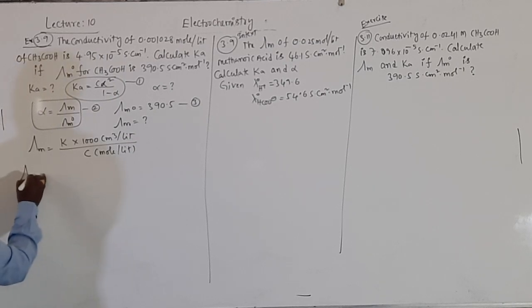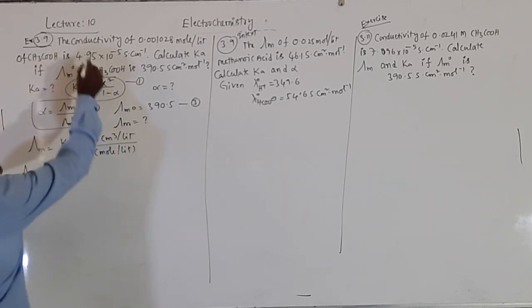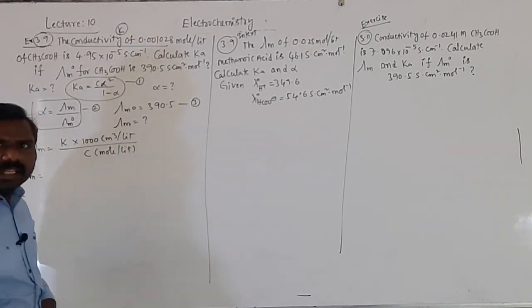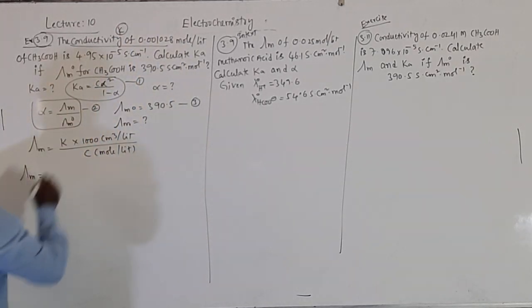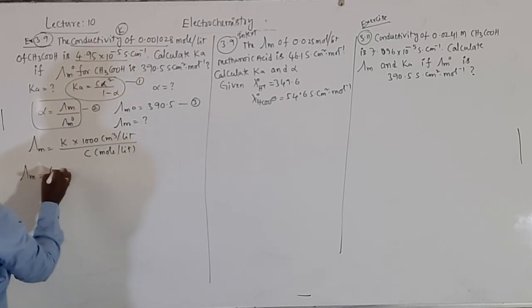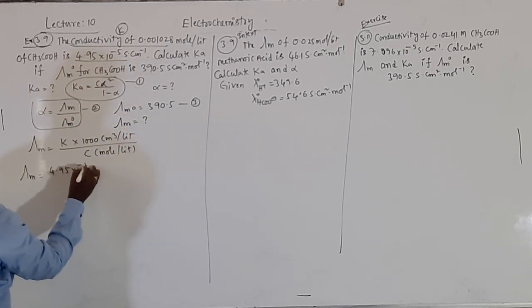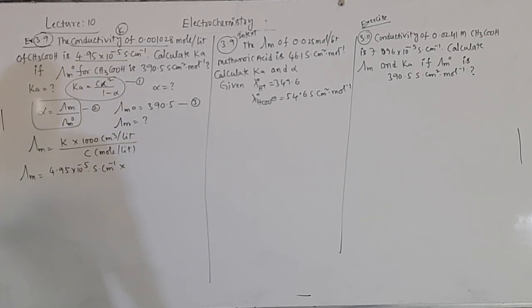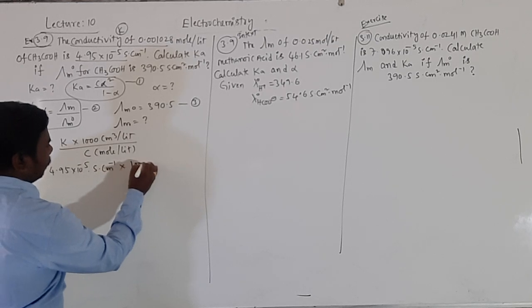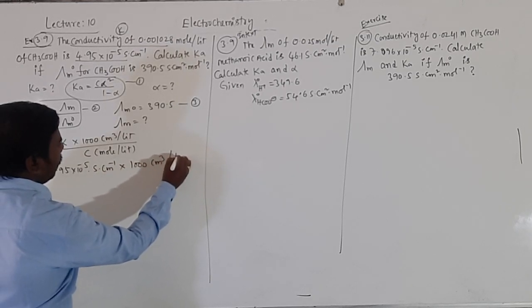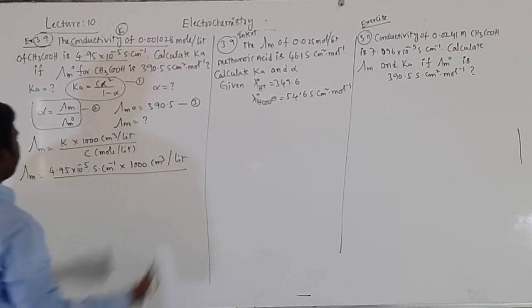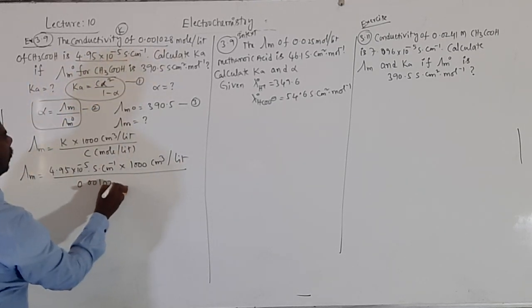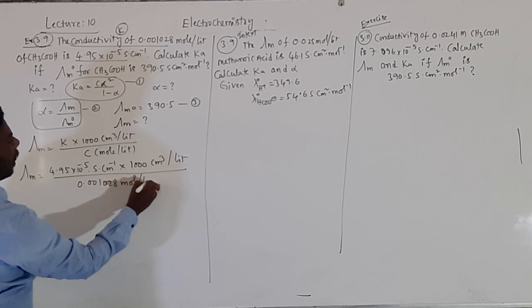Substitute lambda m equal to conductivity K, given indirectly. K equals 4.95 into 10 to the power of minus 5 Siemens centimeter inverse into 1000 centimeter cube per liter, by concentration 0.001028 mole per liter.